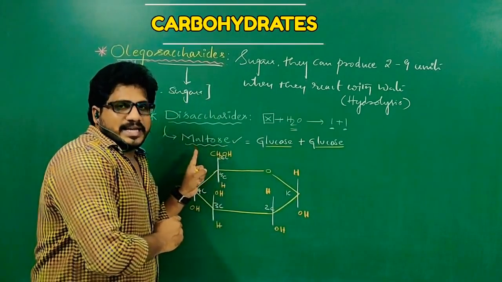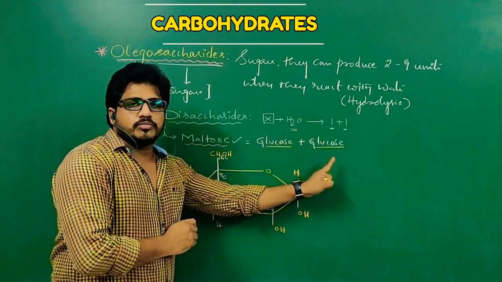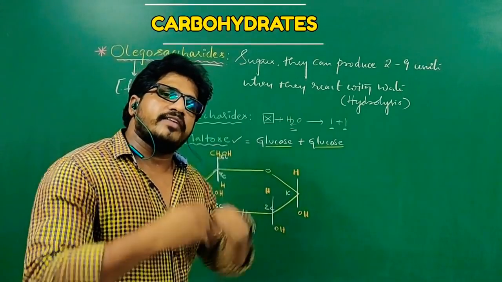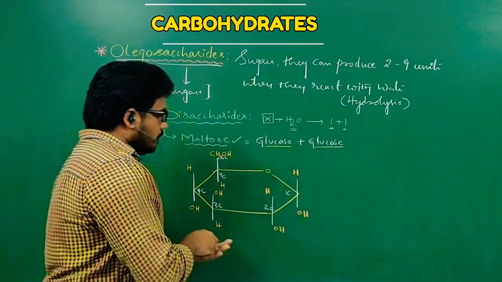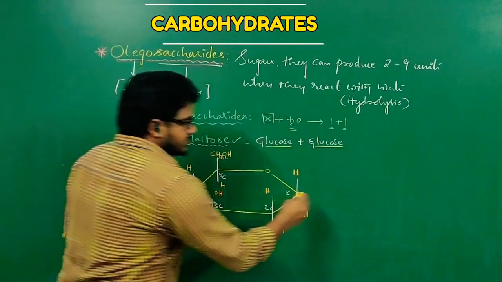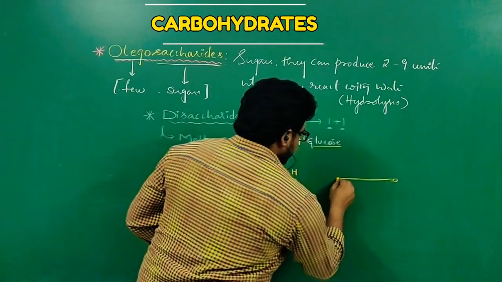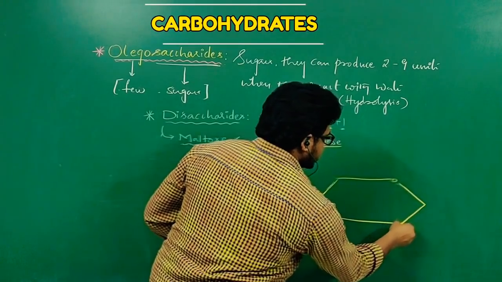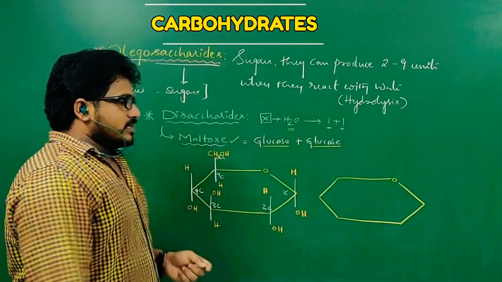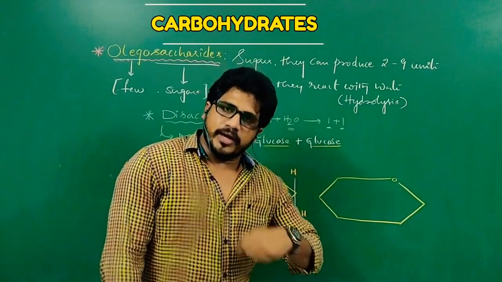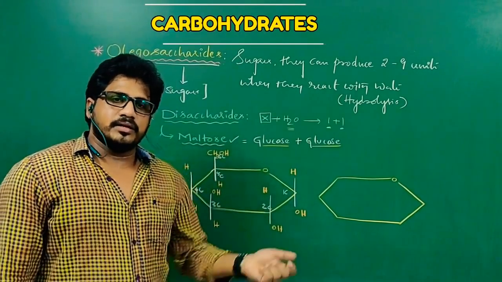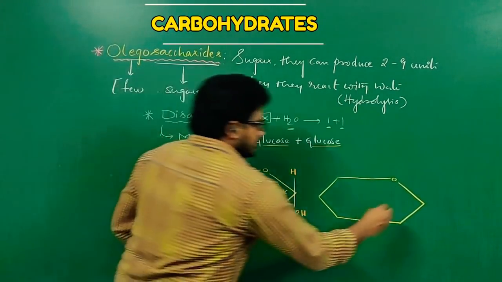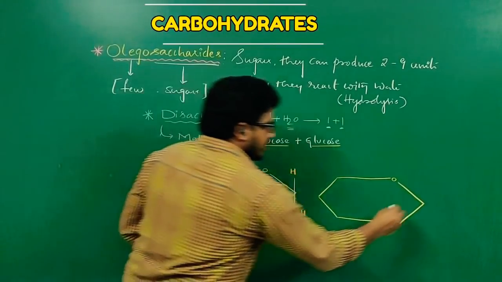So maltose is a disaccharide. It consists of two glucose molecules. The two glucose molecules have the same structure. So both are similar. Both the structures are the same. These structures are initially a bit difficult, but while you are practicing a couple of times, it will be very easy. The same way I am going to label.